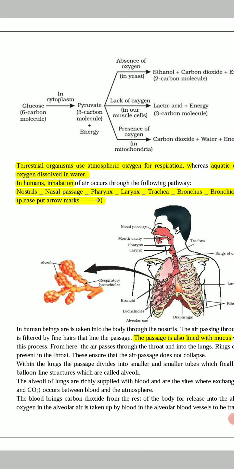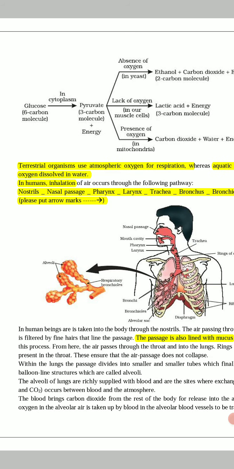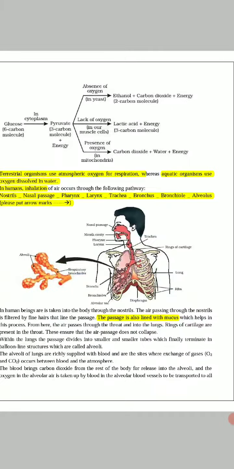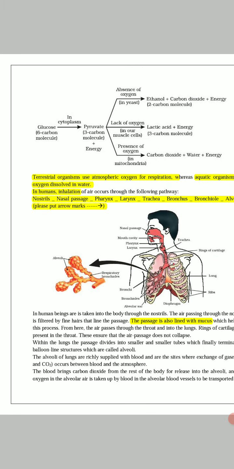Okay, so the air we take from the atmosphere is filtered, and the mucus traps all the germs. After that, the air passes through the throat and into the lungs. Rings of cartilage are present in the throat. These ensure that the air passage does not collapse.